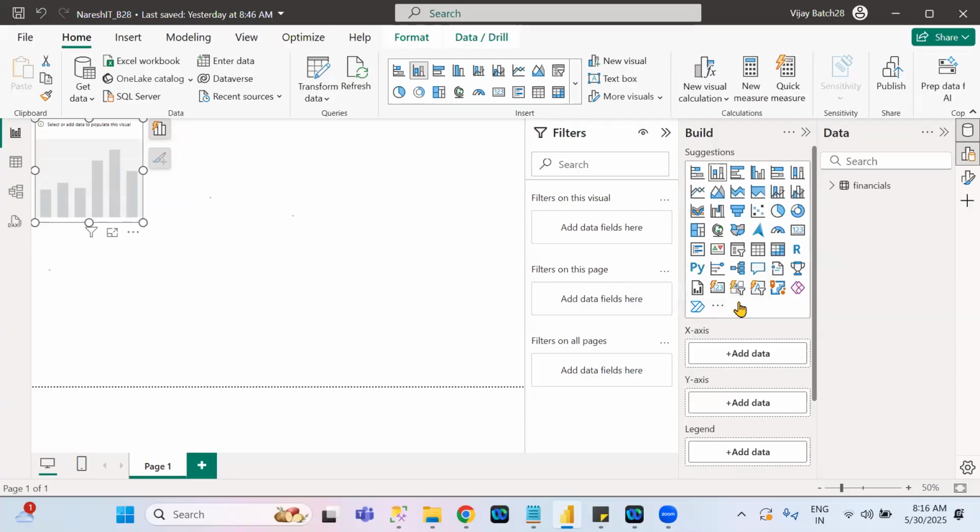Whenever you click on any of the visualizations here, it just shows the template. It does not create the visualization automatically, because the visualization doesn't know what type of columns you are placing. That's the reason the visual is not created automatically. Only the visual template is taken. In this template, you need to drag and drop the columns. Then you can see the visualization in Power BI. Understand or not? How can you drag and drop? Where can you take the columns? Where are the columns available?